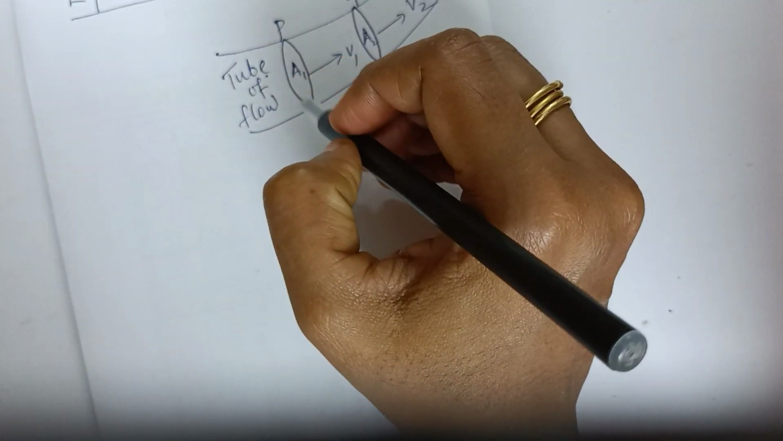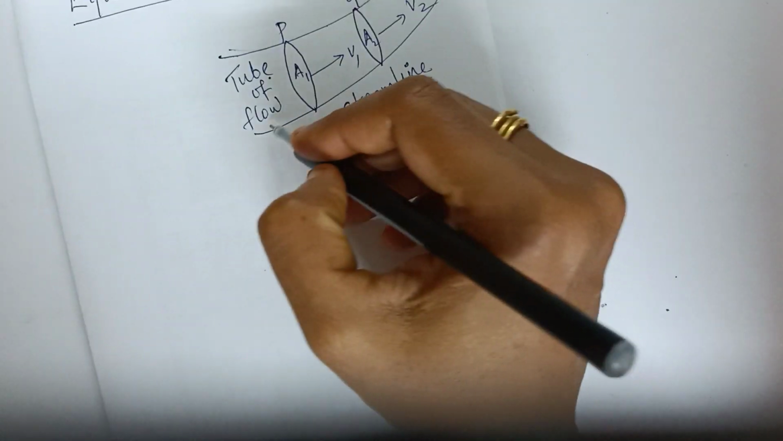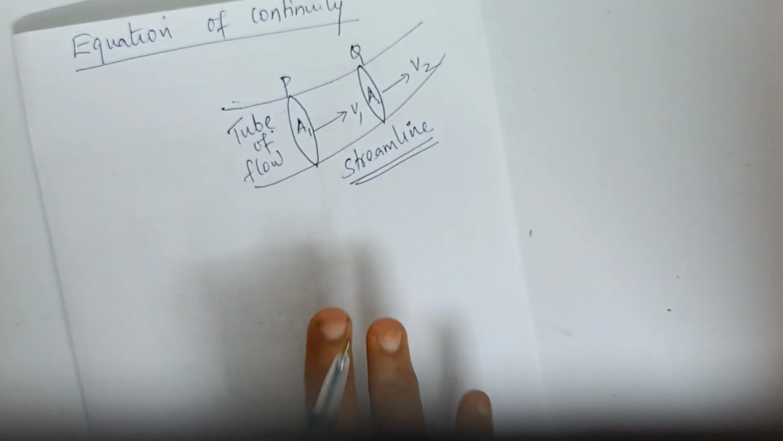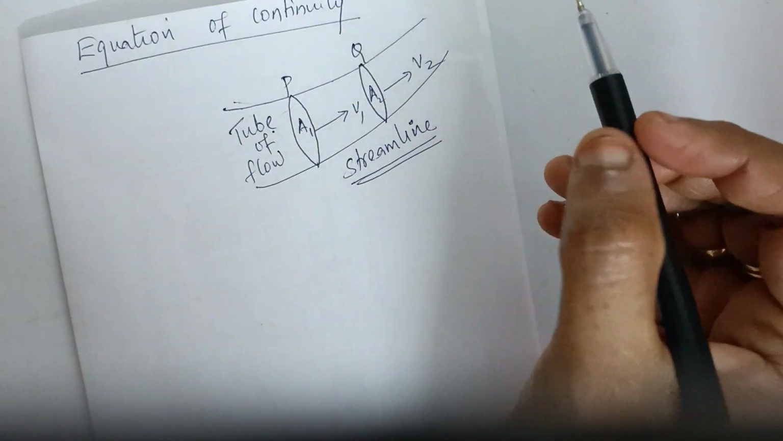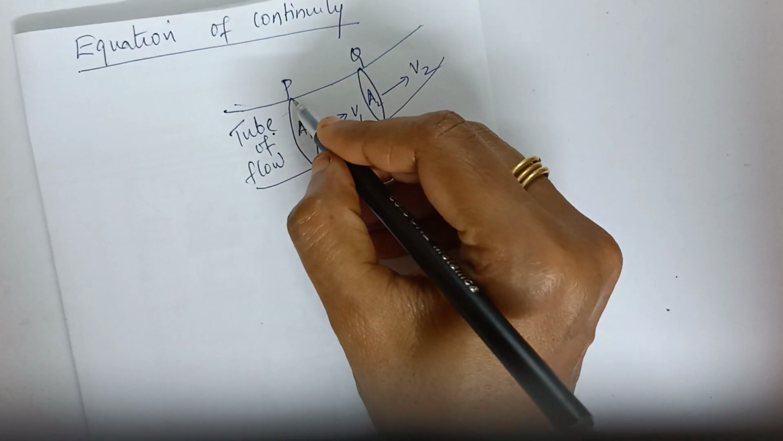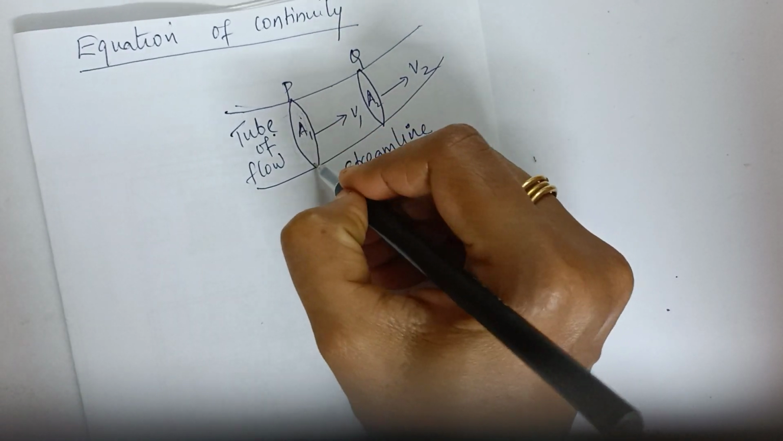And this is the tube of flow and we are having the tube and we are assuming that we are having a steady flow. There is a steady flow inside this tube. And we are going to consider a small area A1. This is a small area A1.